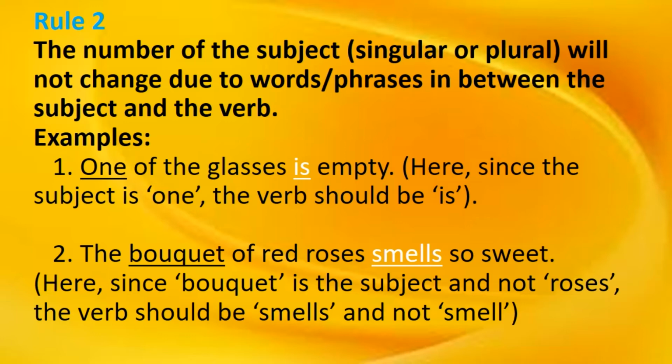Second question, the bouquet of red roses smells so sweet. Here, since the bouquet is the subject and not the roses, the verb should be smells and not smell. Here, the bouquet is a singular subject. In first question, one is a singular subject, and in one of the classes, classes is the plural form, but it takes as only one. And the bouquet of the red roses, the roses take only one, a bouquet. So smells takes a singular subject.